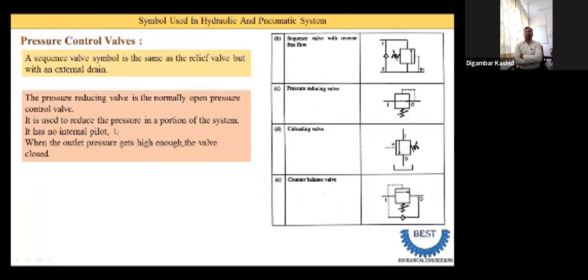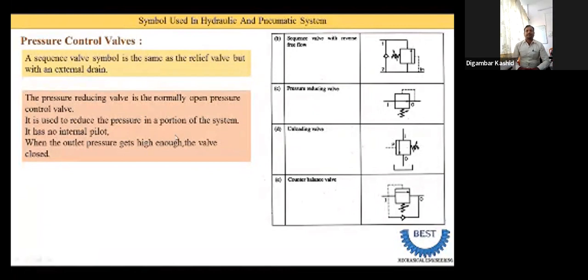It is used to reduce the pressure in a portion of the system, meaning it is used in a hydraulic or pneumatic system to control the pressure of certain portions of the system. It has no internal pilot, meaning from the input pipe the oil or air is not supplied to this pressure reducing valve.